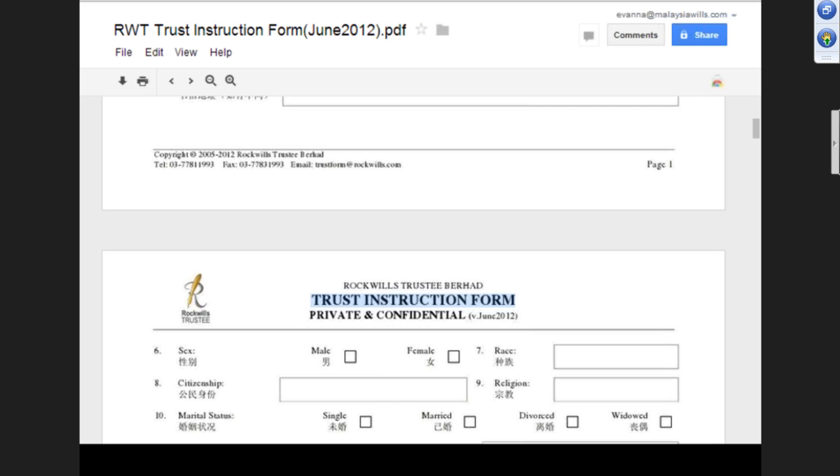So, Encik Azhar, do you have anything to add? No, I don't have anything to add. So the next round of training will be on how to sell my trust package effectively. Okay, thank you, Encik Azhar.